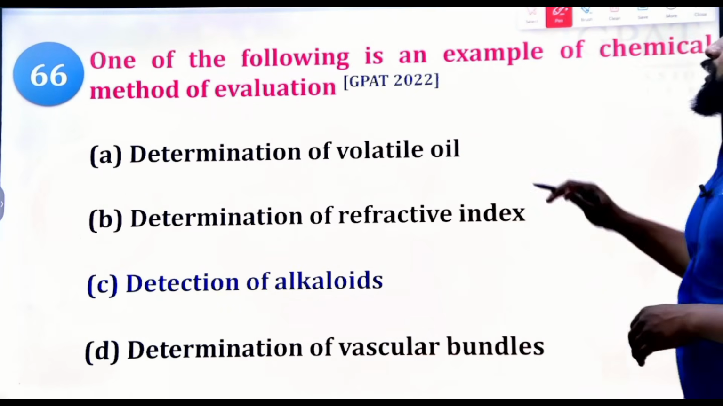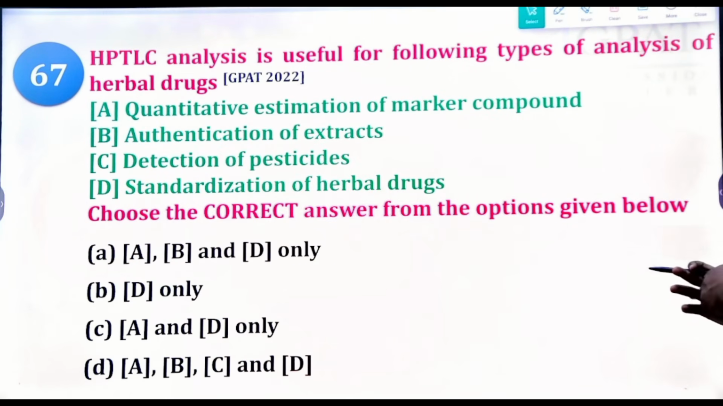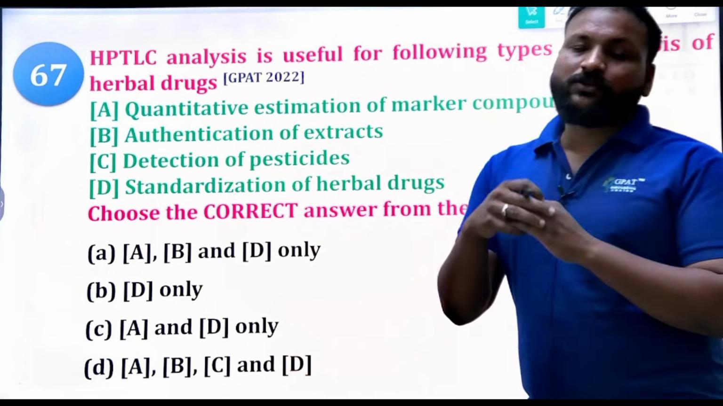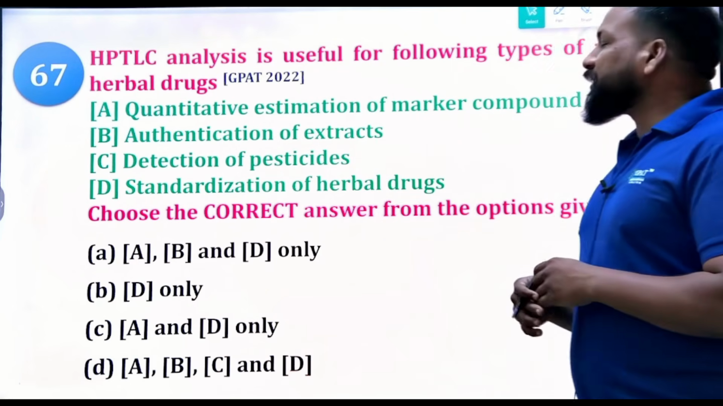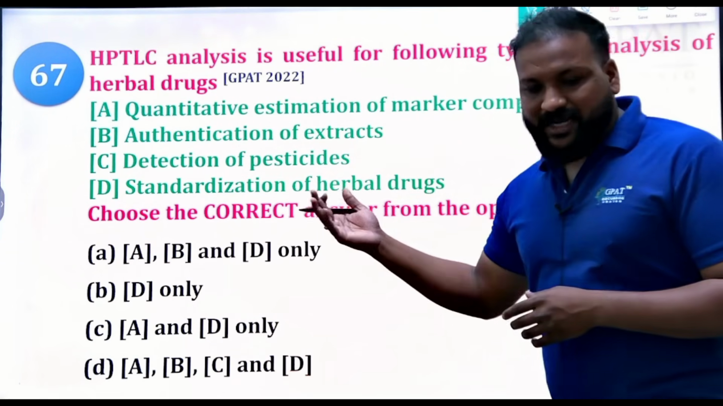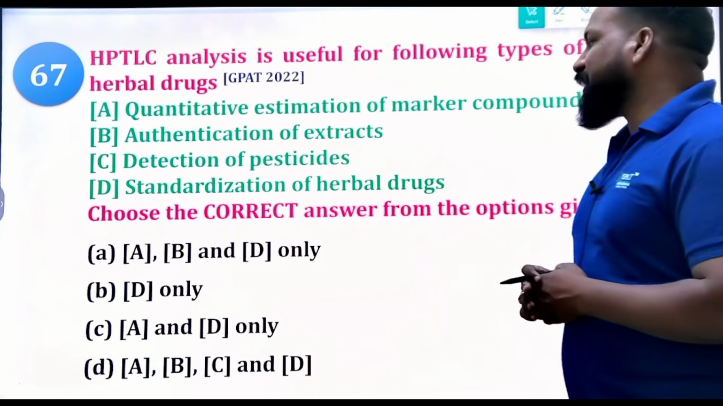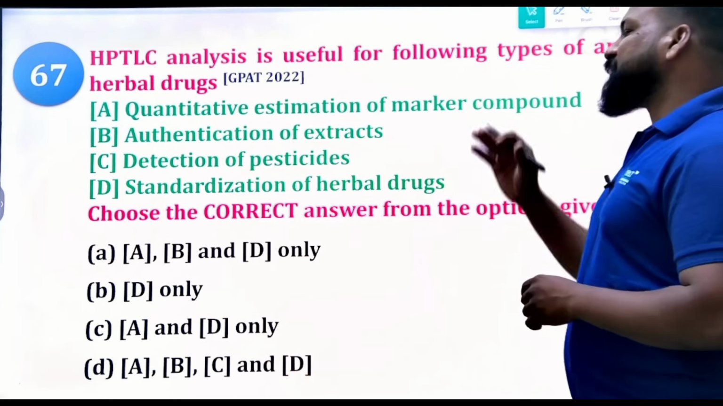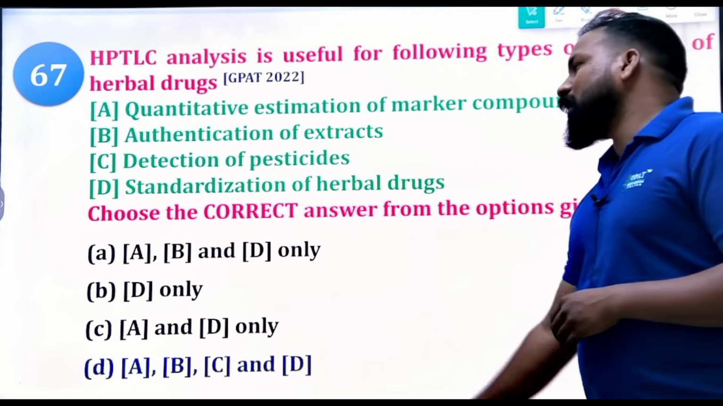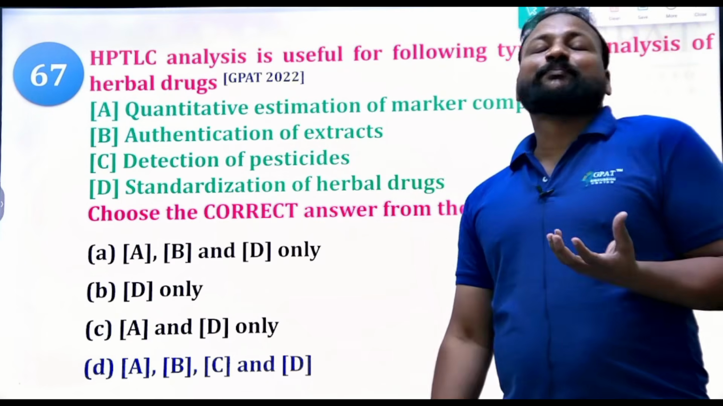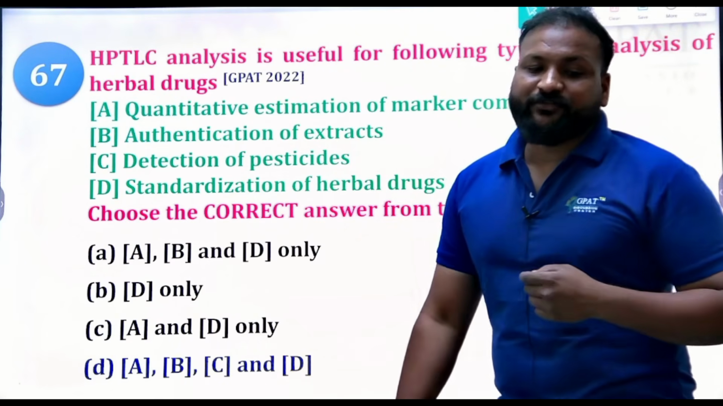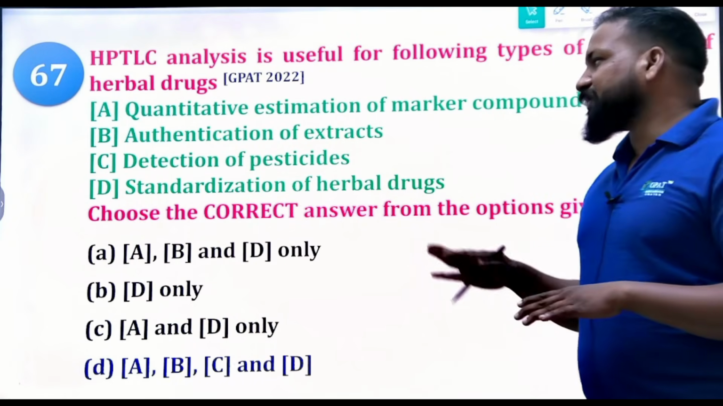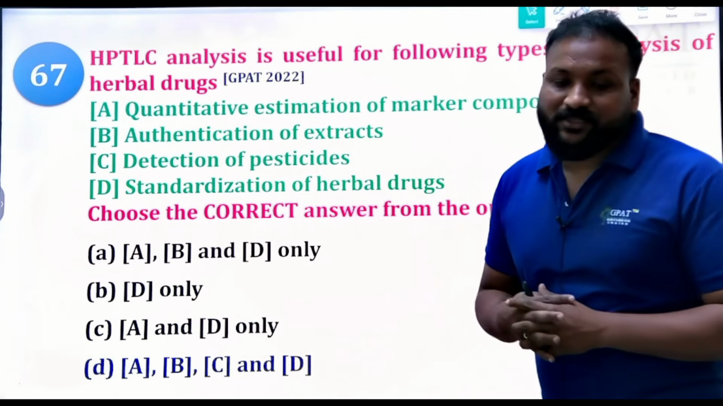Now, HPTLC analysis is useful for which types of analysis of herbal drugs? High performance thin layer chromatography is used for quantitative estimation of marker compounds, authentication of extracts, detection of pesticides, and standardization of herbal drugs. What's the right option here? HPTLC can attain all of these things: quantitative estimation of marker compounds, authentication of extracts, detection of pesticides, and standardization of herbal drugs.